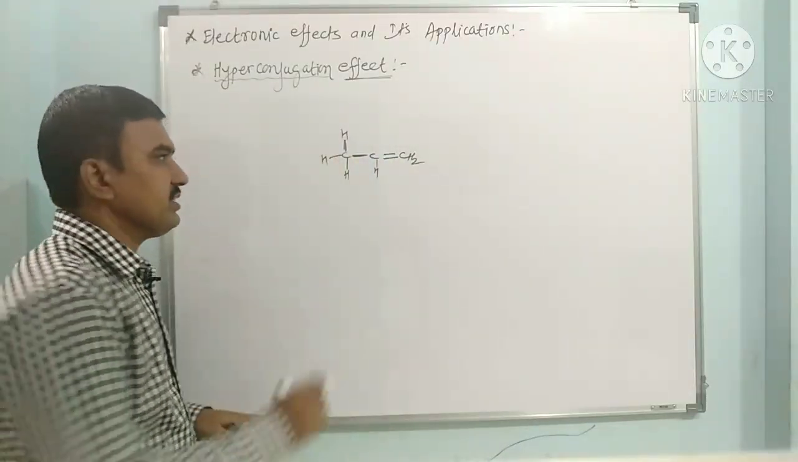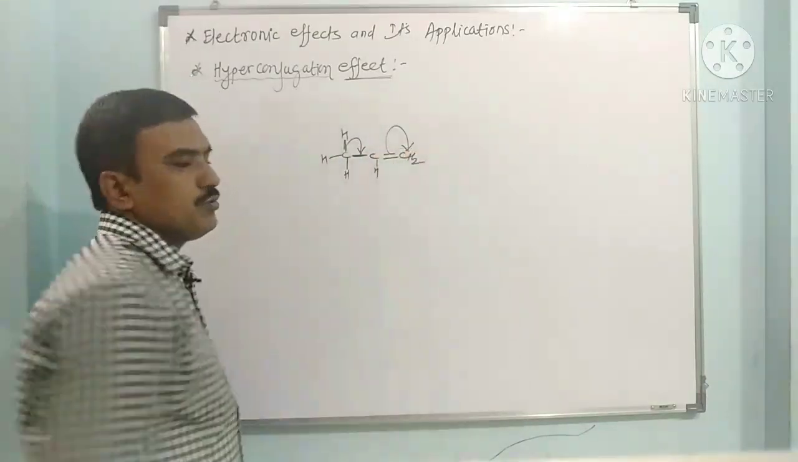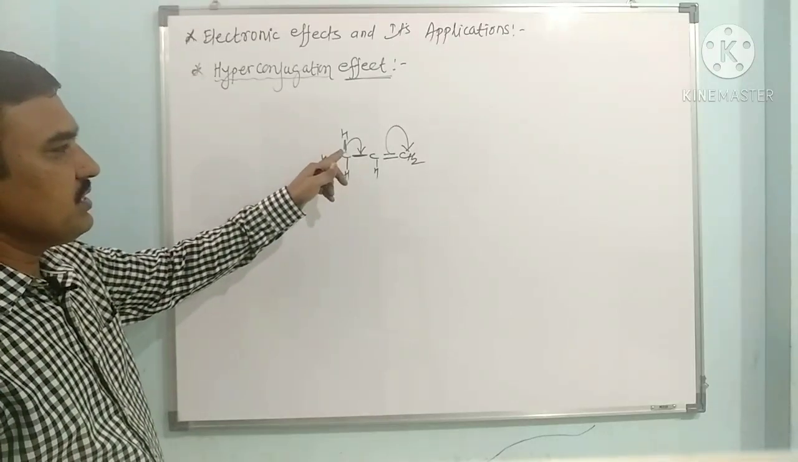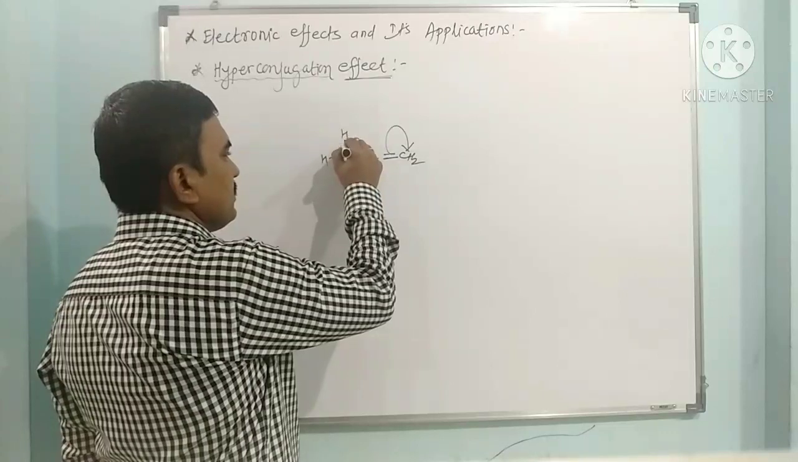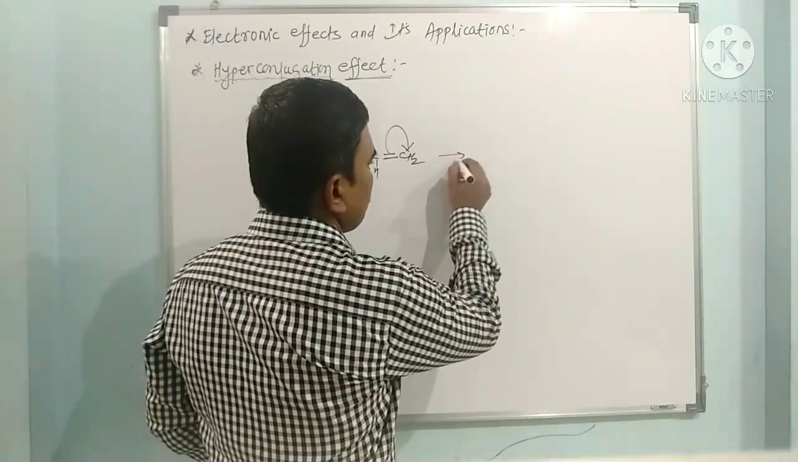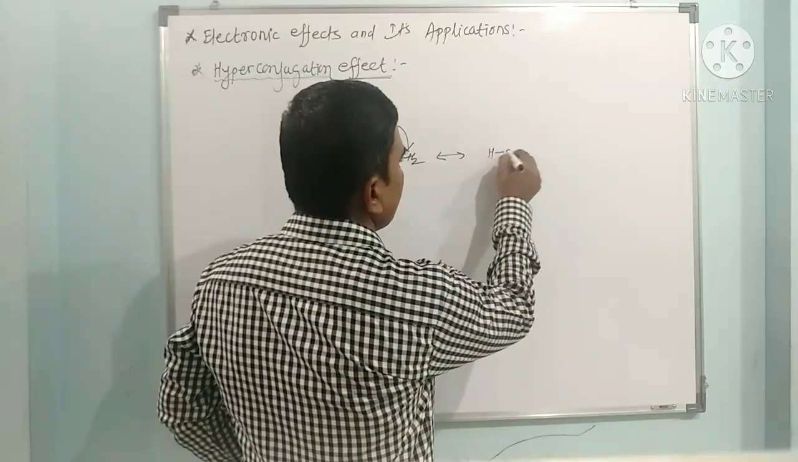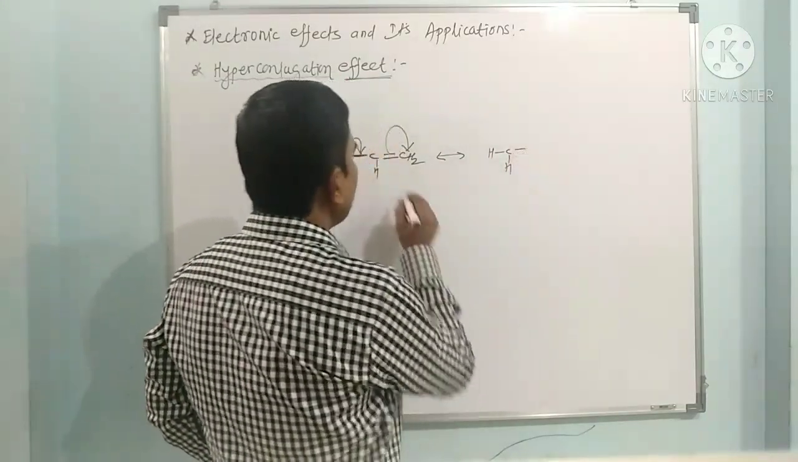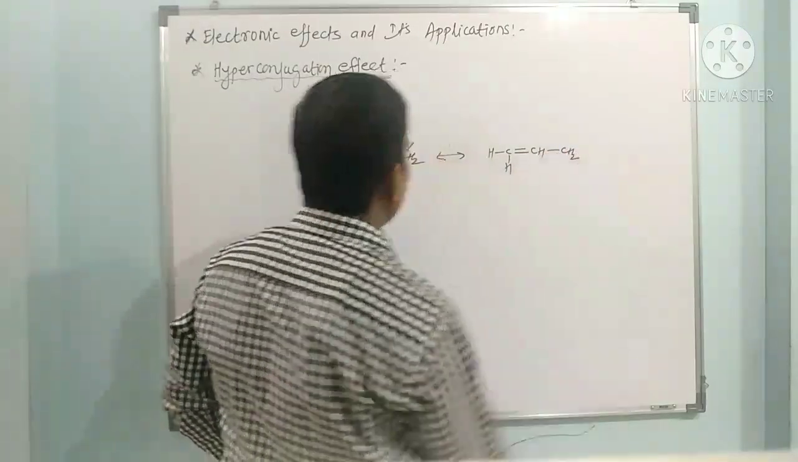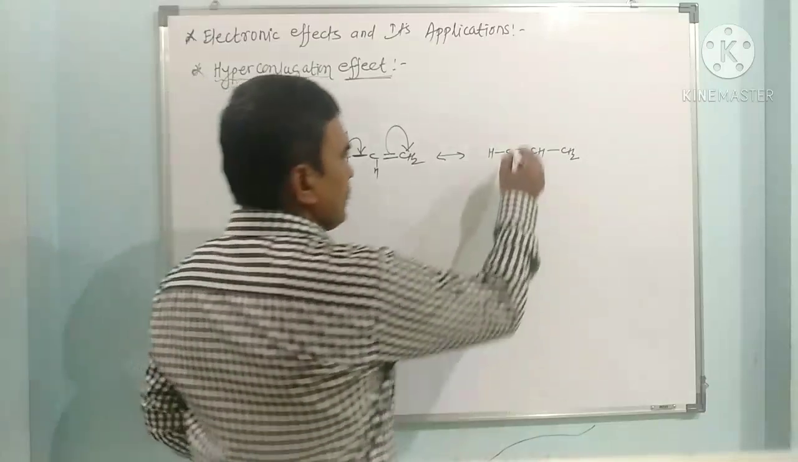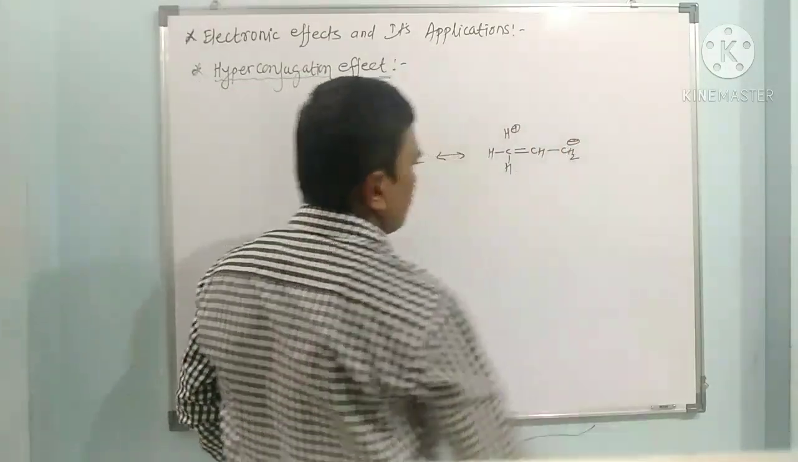Now how does it delocalize? This bond shifts here and this electron pair goes to the carbon. So the sigma C-H bond delocalizes towards the C=C bond. This is called the hyperconjugation effect, also shown by a double headed arrow. So here we get H, C, H. Now it becomes a double bond CH, and here there is a CH2 single bond. Now this hydrogen loses the electron pair, so it receives a positive charge, and the negative charge goes here.